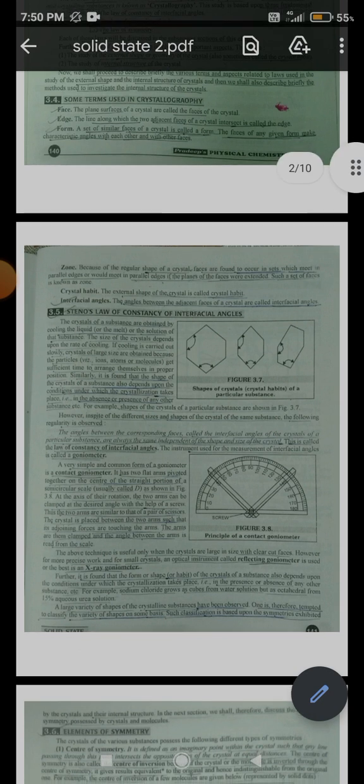It has two flat arms pivoted together at the center of the straight portion of a semicircular scale, as shown in Fig 3.8. At the axis of rotation, the two arms can be clamped at the desired angle with the help of a screw.